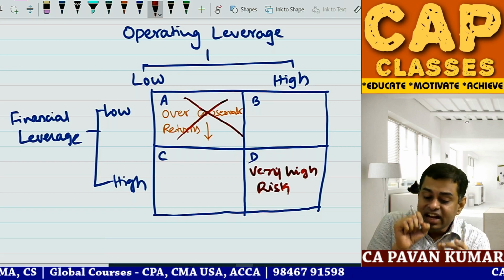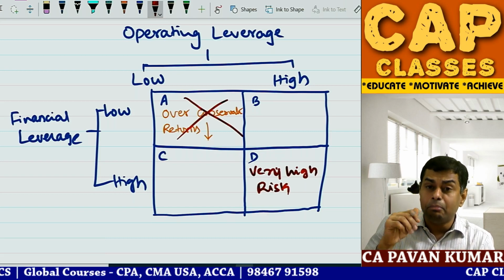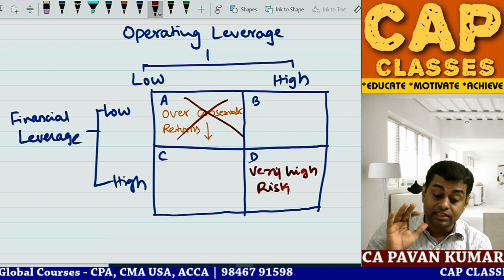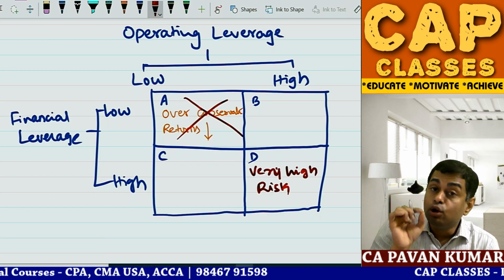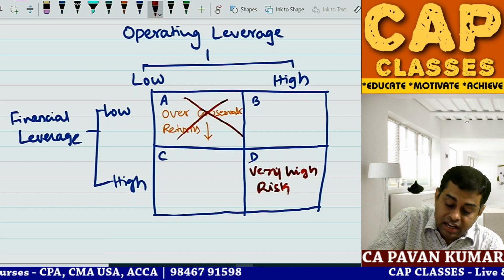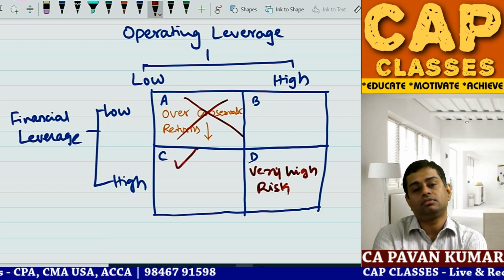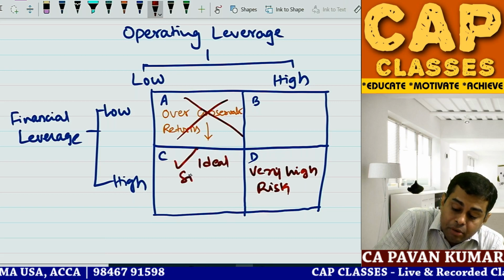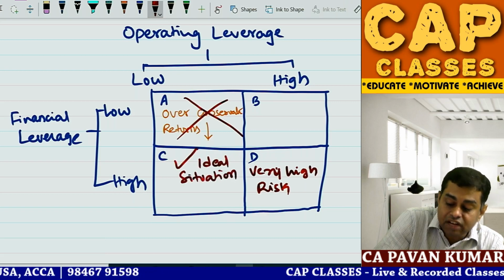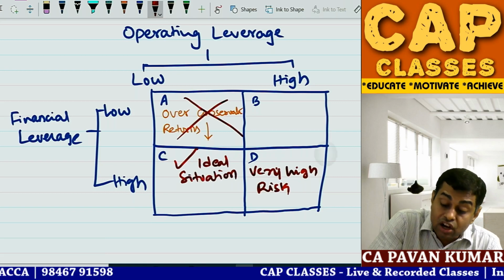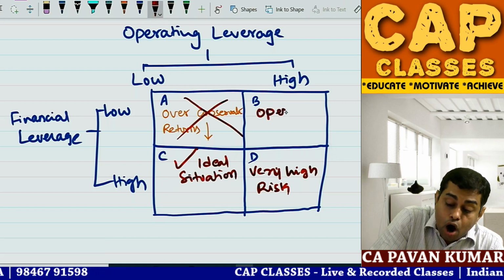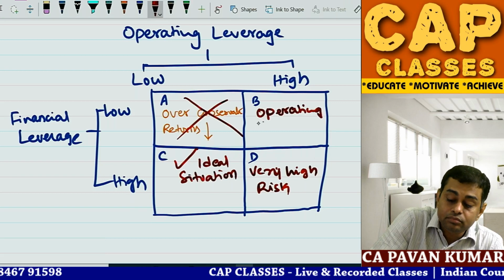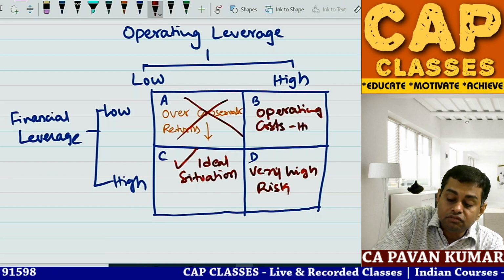In both B and C, the best combination is low operating cost and high finance cost. This is the ideal situation. Now you may ask, Pawan sir, why is this the ideal situation? Why is B not the ideal situation? Because in case of B, operating costs are high, which is a big risk.